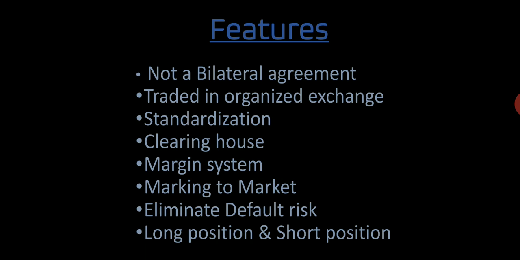And the next point is the margin system. Here the clearinghouse is acting as a guarantor, so the risk, especially the default risk, is undertaken by the clearinghouse, and in order to protect itself from the risk, they require the seller and buyer to maintain a particular amount as a deposit with them. That we call a margin, and this margin money may change with the changes in daily price. If the price is going up, then the buyer's margin is getting reduced and the seller's margin increases. When the price comes down, the buyer's margin increases and the seller's margin gets reduced by the equal amount. And this is the margin system.